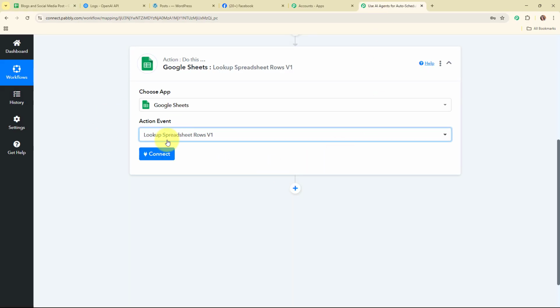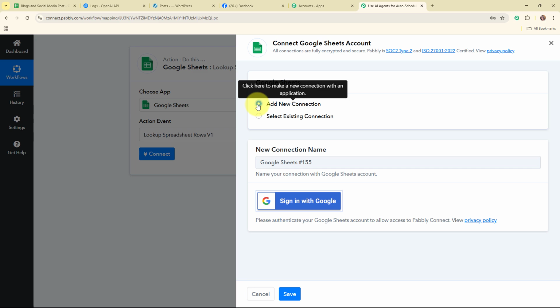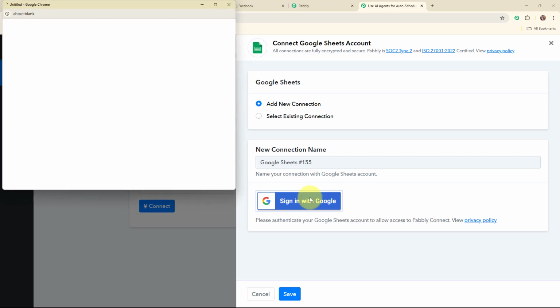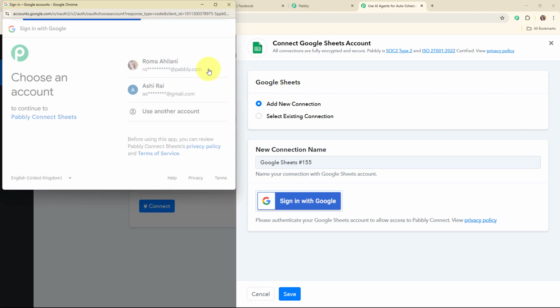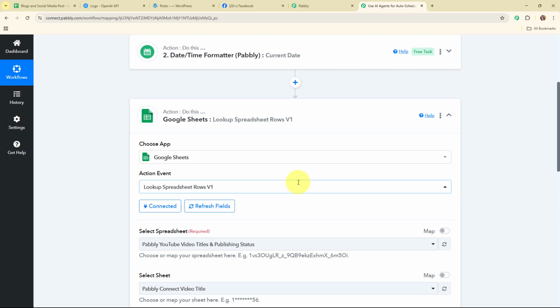Alright, so here I'm going to use this action event for the same, and now here to connect my Google Sheets with Pabbly Connect, here I'm going to click on this connect. Here to build a new connection, I'm going to select add new connection. If your Google Sheets account is already connected with Pabbly Connect, then you can click on select existing connection. And now here to build a new connection, I'm going to click on the sign in with Google. Here I'm going to select my desired account, and then here I'm going to click on this allow. Authorization successful. And here you can see we are now successfully connected.